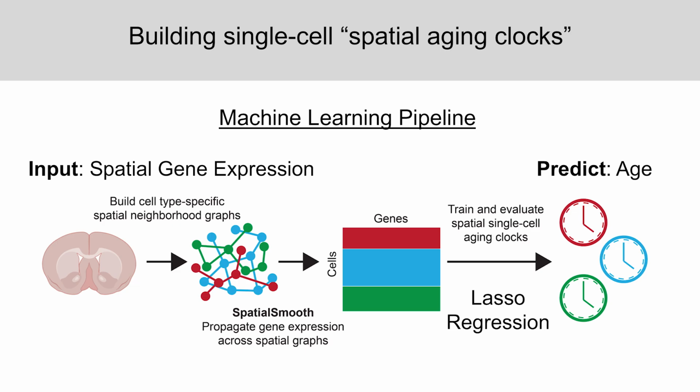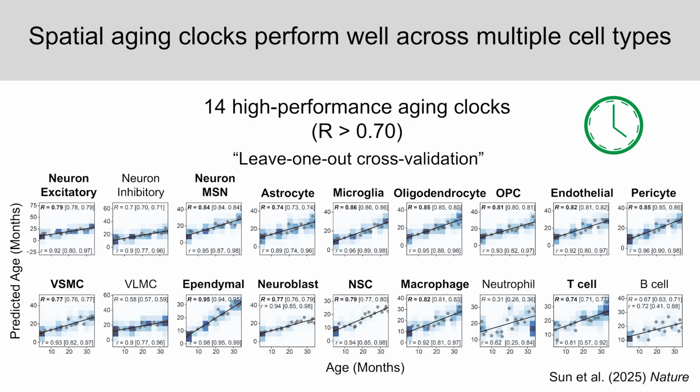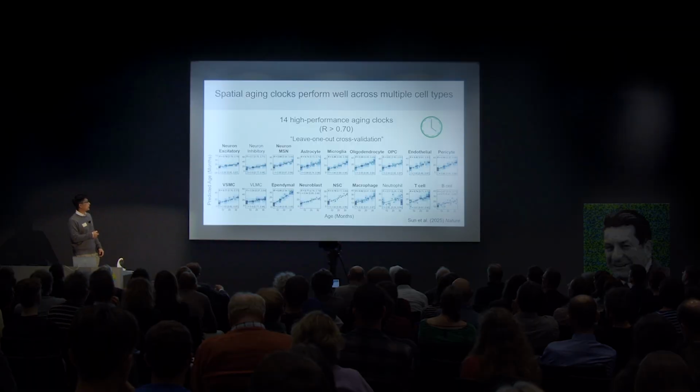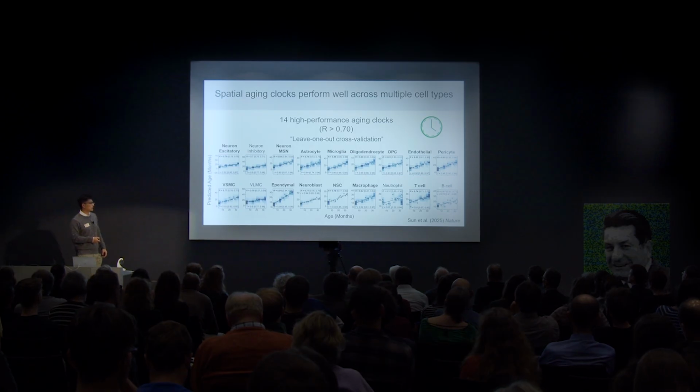And so how well do these models work? They generally perform pretty well. Of the 18 independent models that we generated, about 14 have pretty high performance with a relatively high correlation between the predicted age, which I show here on the vertical axis, and the actual age, the target label, here on the horizontal axis. And you can appreciate that this is true for very common cells like excitatory neurons, medium spiny neurons, astrocytes, and so forth, but also for very rare cell types like neural stem cells, macrophages, and T cells.